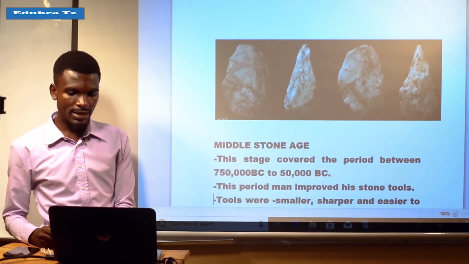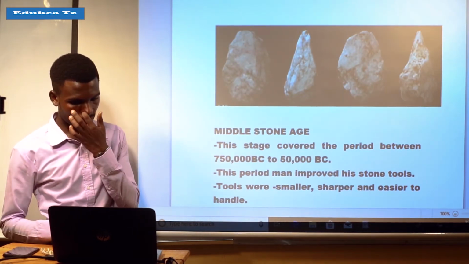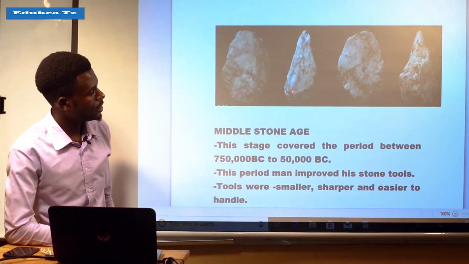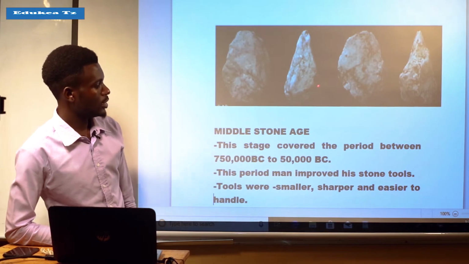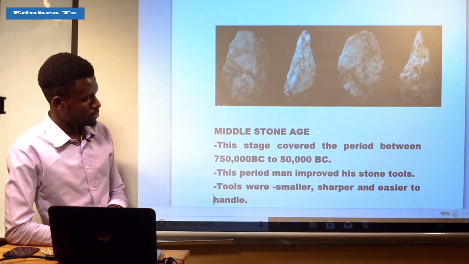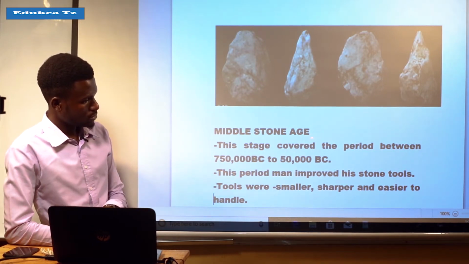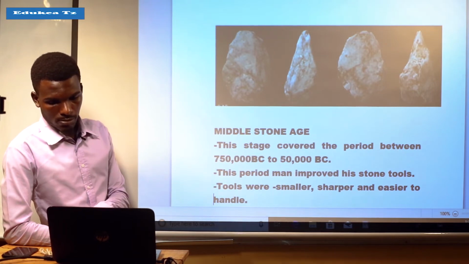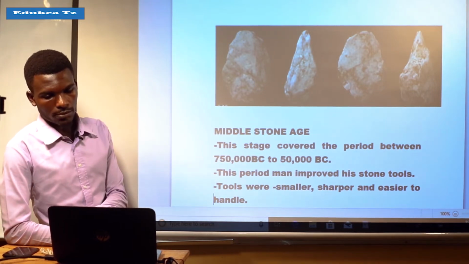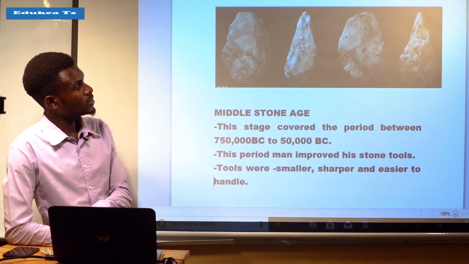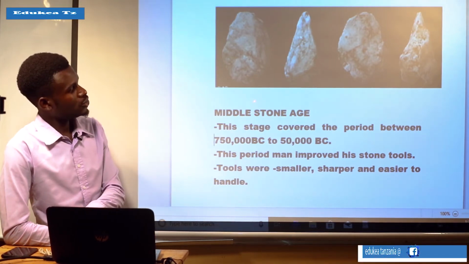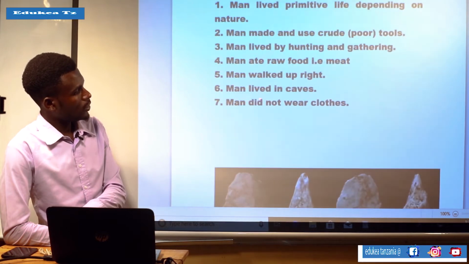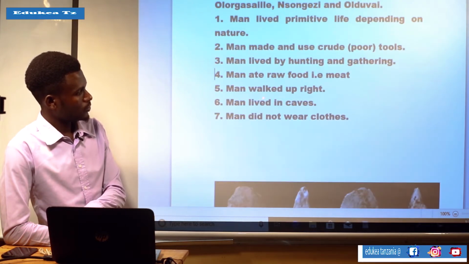So let us see the Middle Stone Age. These were the examples of pebbles and chopping tools of early Stone Age.